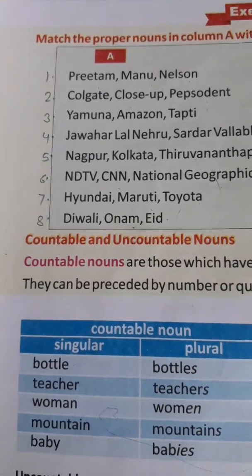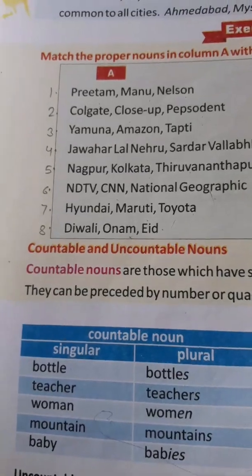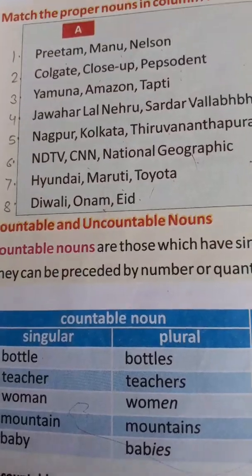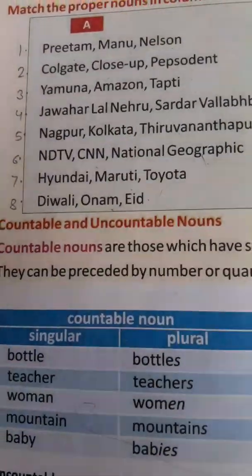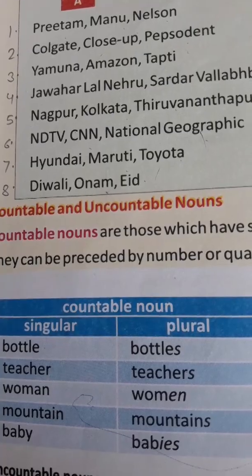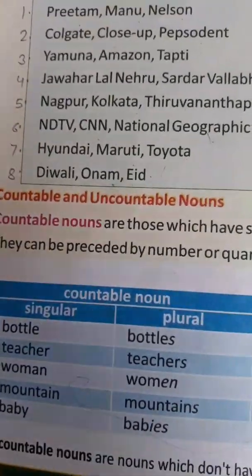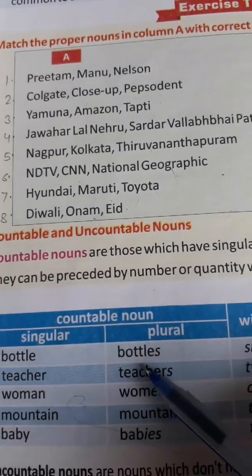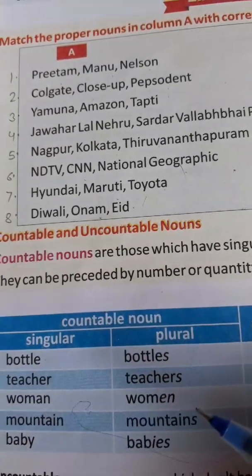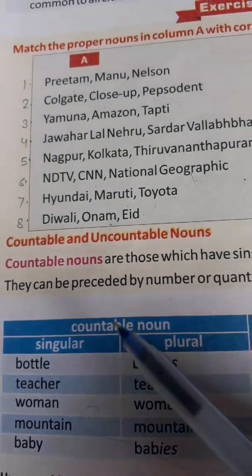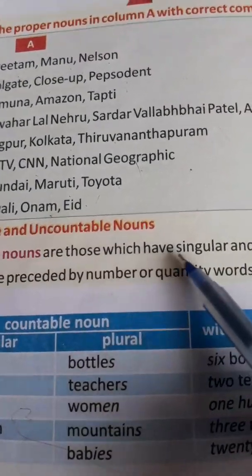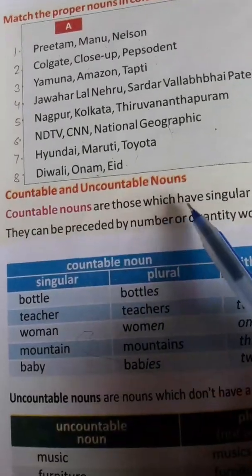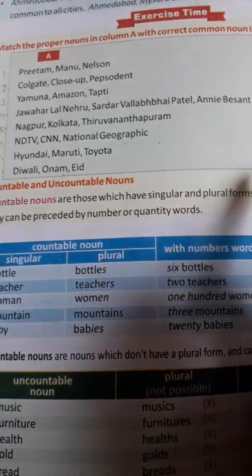So, what is a countable noun? A noun which can be modified by a numeral. Countable nouns are such nouns that can be modified by a numeral and that occur in both forms, that means in the singular and in the plural. Such nouns are called countable nouns. Here it is also written: those which have the singular and the plural forms. This countable noun has both the singular and the plural form.